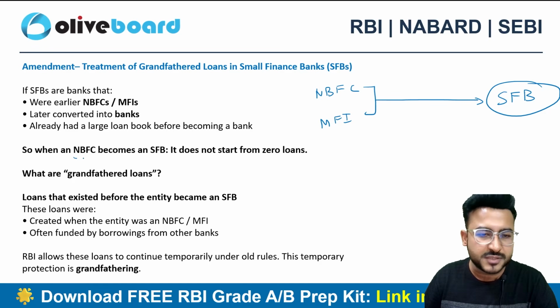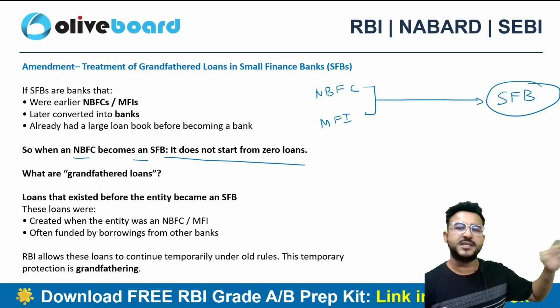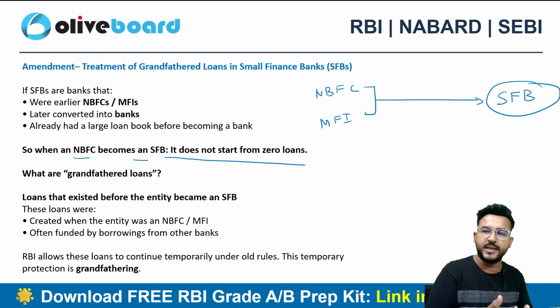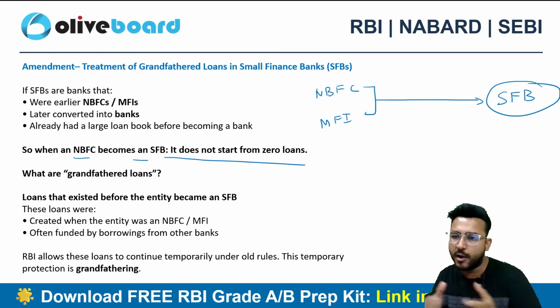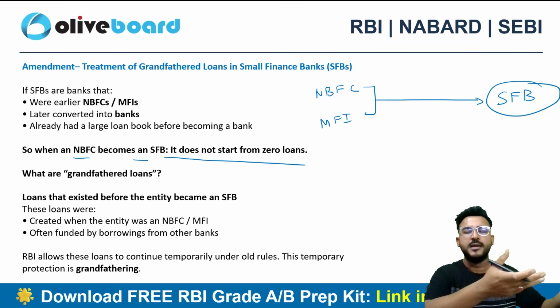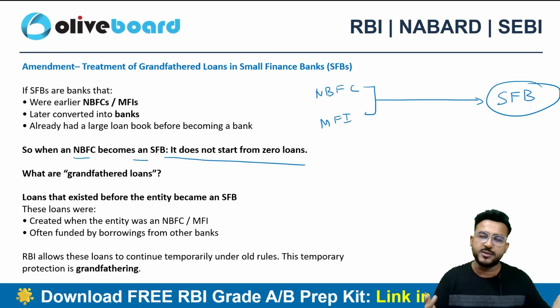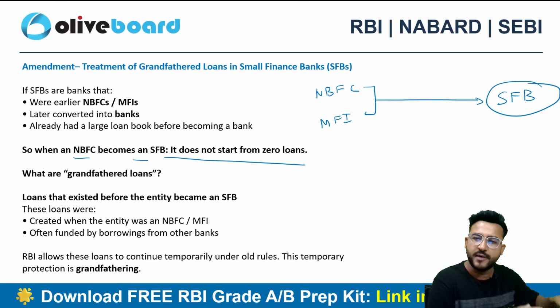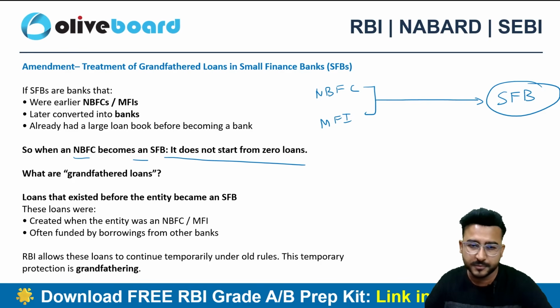So when an NBFC or an MFI becomes a small finance bank, it never starts from zero, right? Because NBFCs and MFIs are also giving loans and advances in their respective areas. Now, if they are converted into small finance bank, can I say that all the balance sheet of the NBFC and the MFI, whatever the entity may be, will be carried forward as a small finance bank? So we do have some loans and advances, we do have assets as well. So we don't have to start from zero.